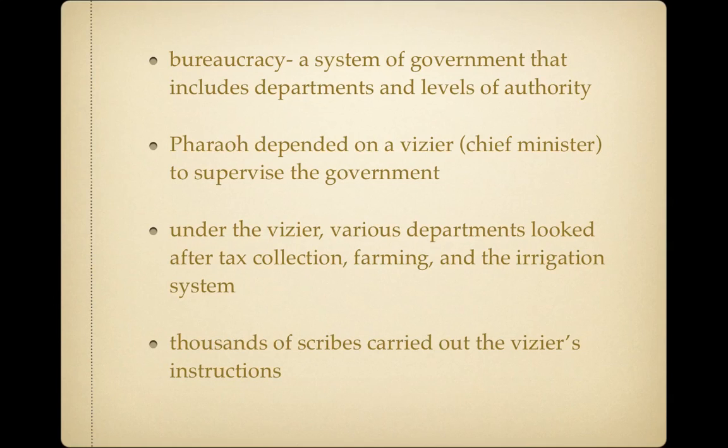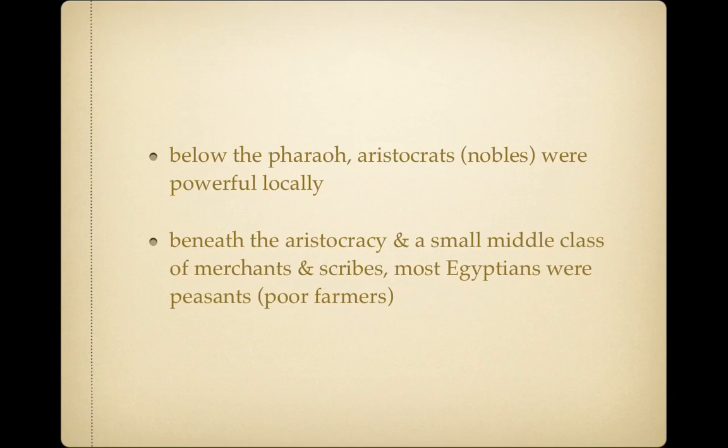Pharaohs of the Old Kingdom ruled by means of a bureaucracy. The pharaoh depended on a vizier, or chief minister, to supervise the government, and under the vizier, various departments looked after tax collection, farming, and the all-important irrigation system. Thousands of scribes carried out the vizier's instructions. Below the pharaoh, aristocrats or nobles were powerful locally. And beneath this aristocracy and a small middle class of merchants and scribes, most of the Egyptians were peasants.